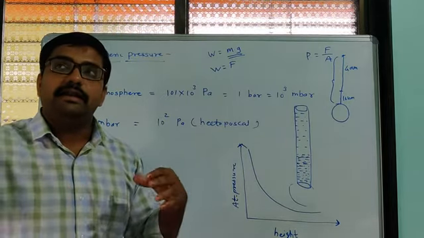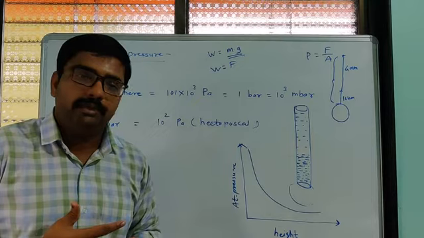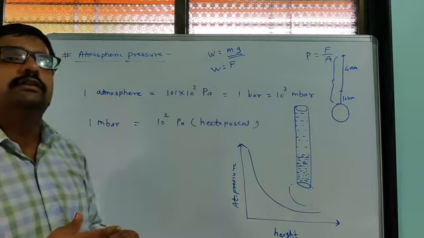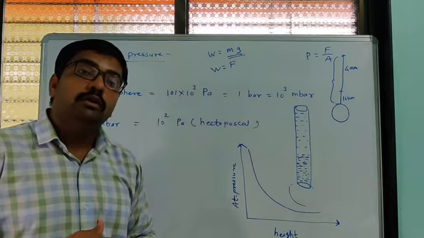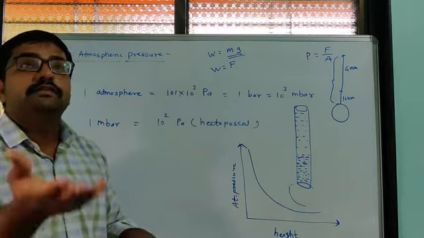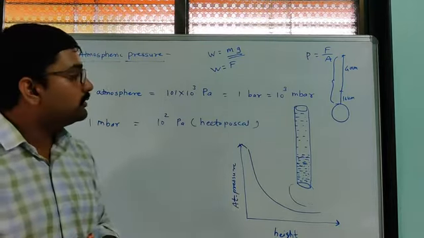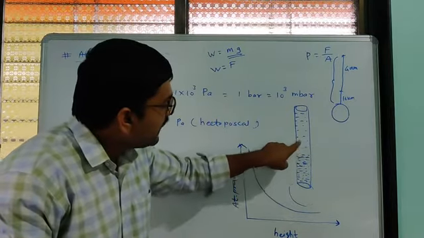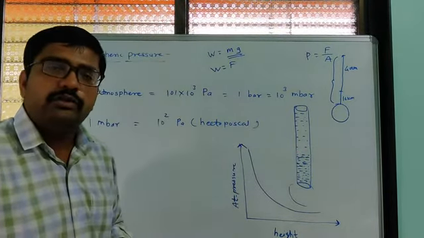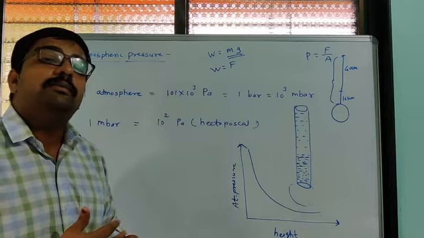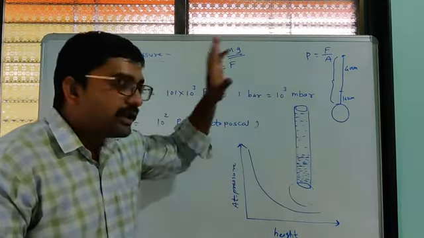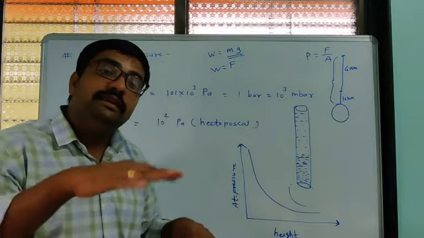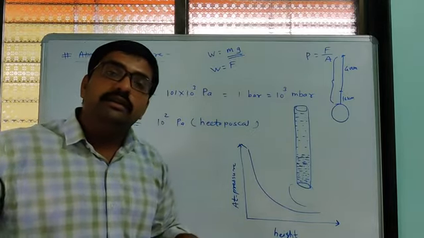So the pressure applied by the gases will be more when we are on the earth surface. Suppose we go somewhat above the earth surface, here gases are very rare. So it means that whatever pressure they apply will be less as we increase the height. So simultaneously pressure goes on decreasing.